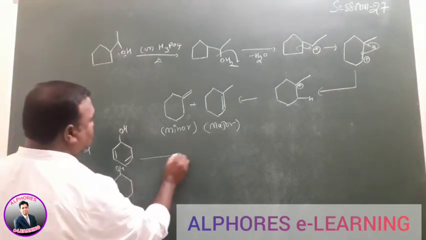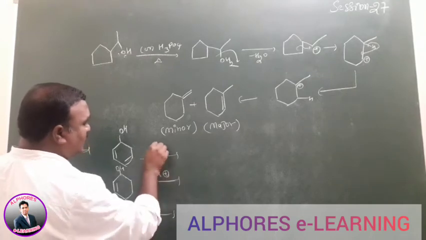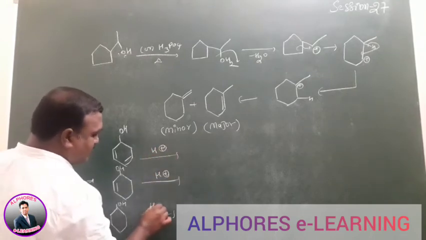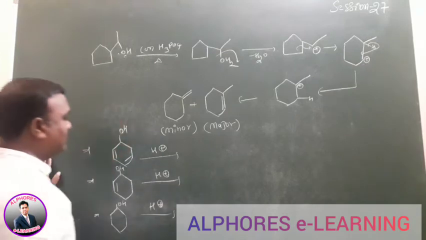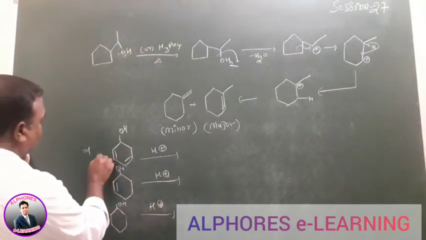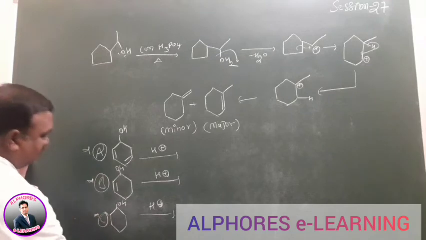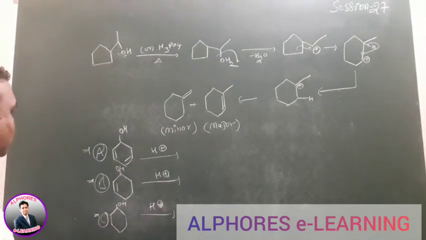All are alcohols here. H plus, nothing but acid medium, is given. Here dehydration reactions. A, B, C. Total number of compounds is 3.